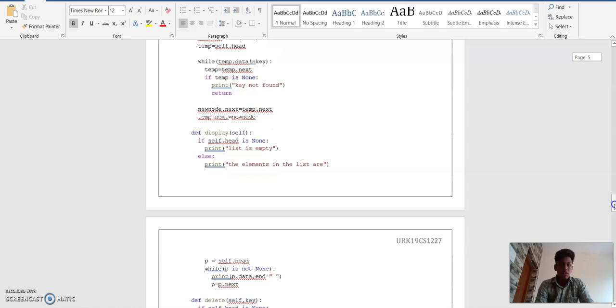Then return. new_node.next equal to temp.next. temp.next equal to new_node.